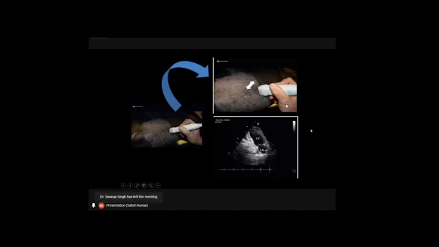Why actually do we have to look into so many views? What happens if we examine only one view? For example, if you look at one view, we may be missing the other areas or other parts of the heart where the pathology is present. Some may have a left atrial problem, some may have a right atrial problem, some may have a ventricular problem, and some may have a problem with the atrioventricular valves, or with the aortic valves.